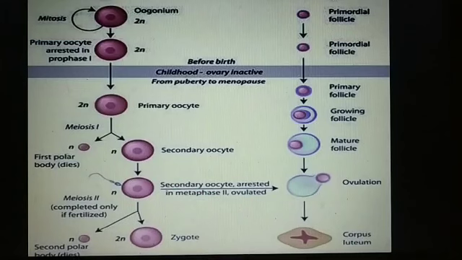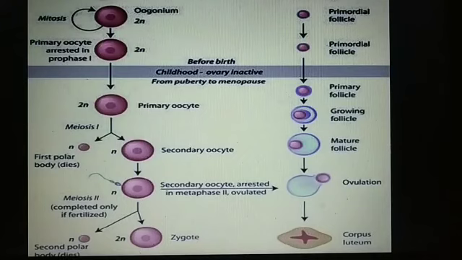Now students, the primary oocyte within the tertiary follicle grows in size, and the fully formed primary oocyte completes its first meiotic division. Meiosis is a reductional division, and in meiosis I two daughter cells are formed, in which the larger haploid cell is the secondary oocyte and the tiny cell is the first polar body.